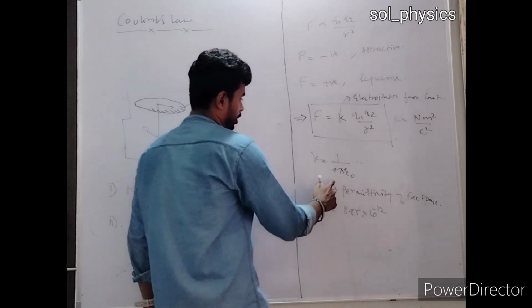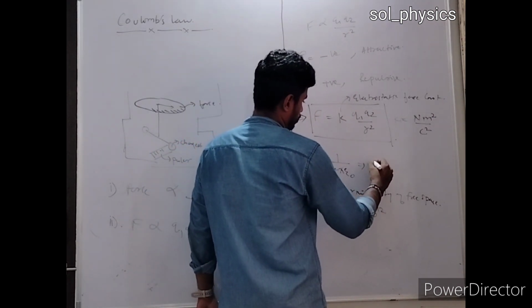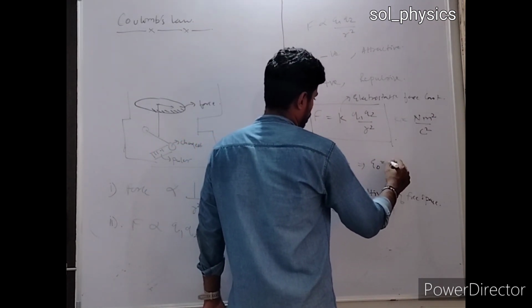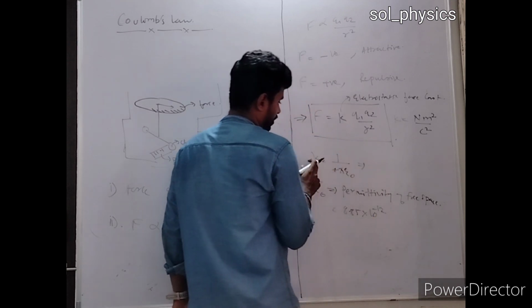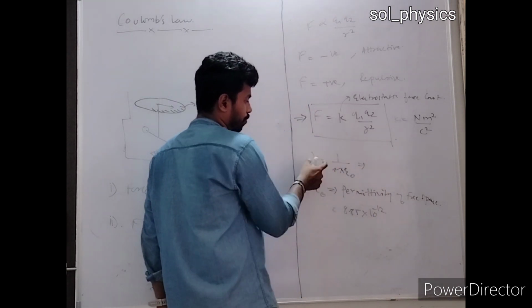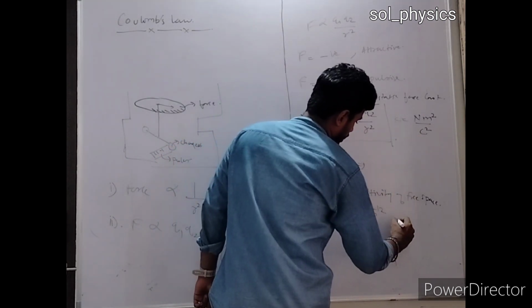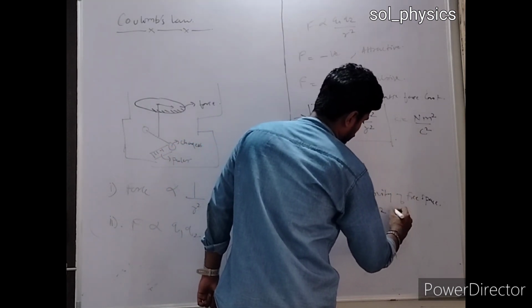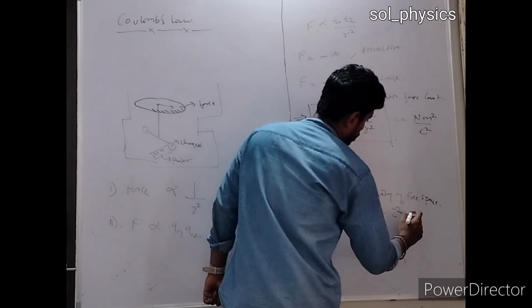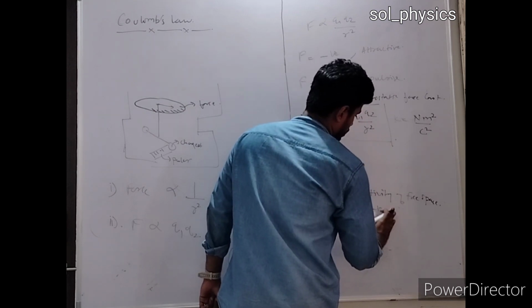Now the unit of epsilon naught, based on this equation, is the inverse of whatever the unit of K is. So the unit of epsilon naught will be Coulomb to the power minus 2, right? This will be the inverse of this.